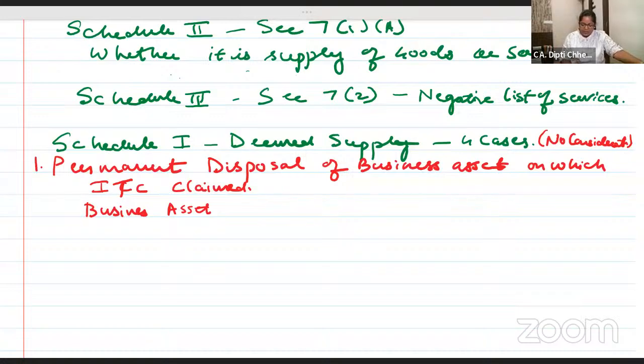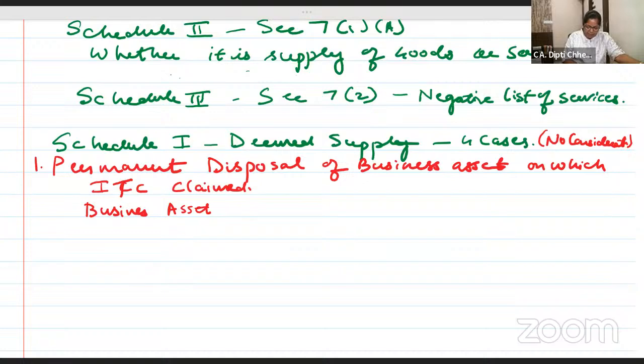What is the first one we have seen? Permanent transfer of the assets. So write related to that, and then I'll teach you the next one also. Permanent disposal of assets on which ITC is claimed.